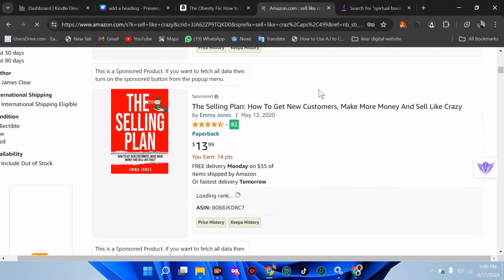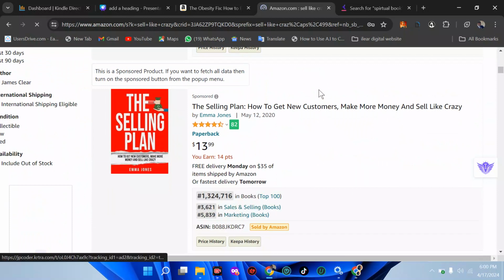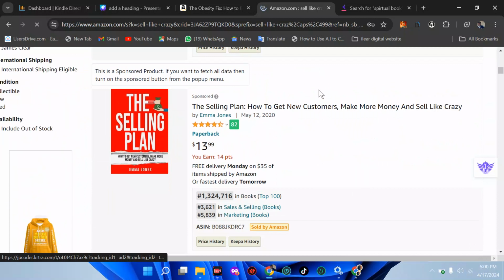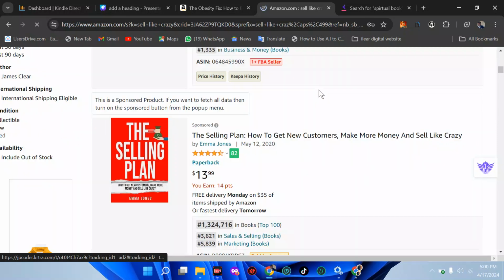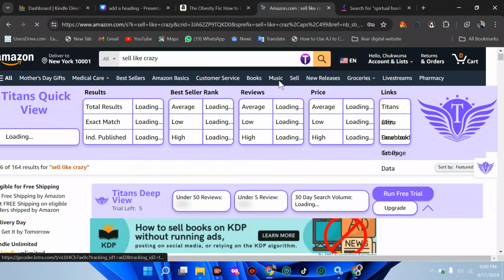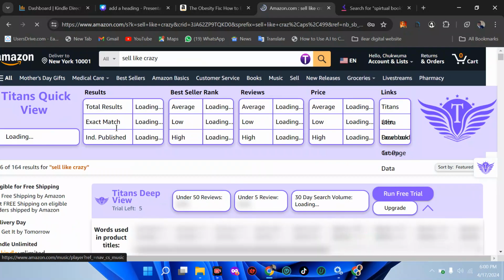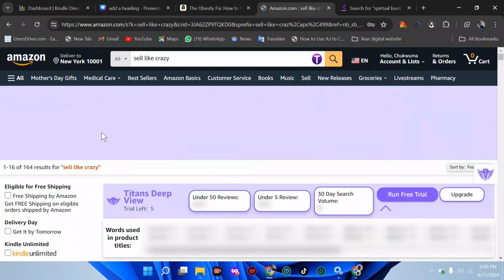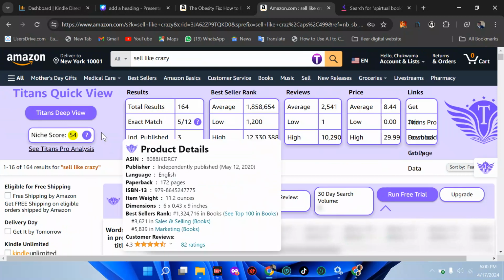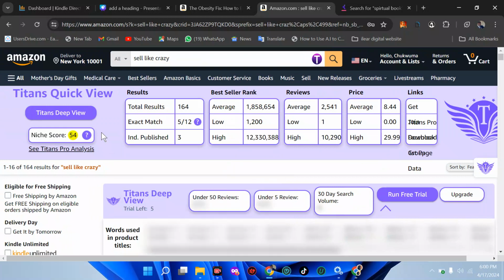So what is the secret to Amazon KDP success? It is called keyword metrics and analysis. When I say keyword metrics and analysis, it means you must understand why a particular keyword works very well. You can see this one is already working. The reason it's working is because I wanted it to work. That is just it. So now let's get into business.